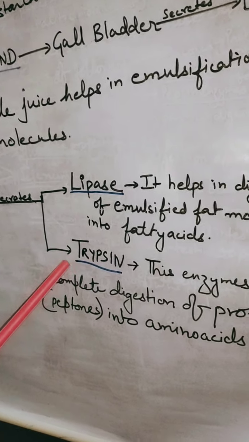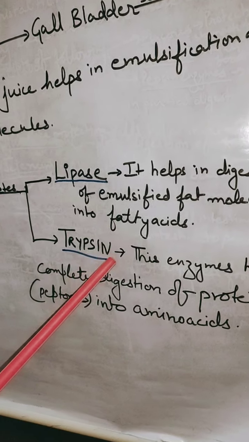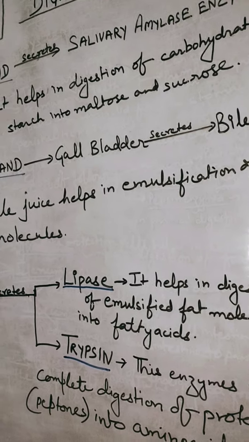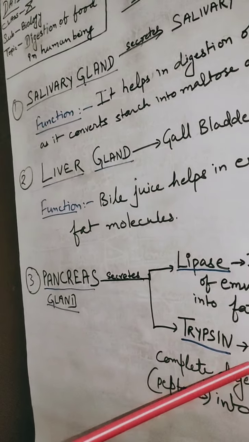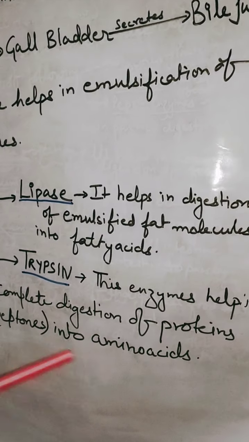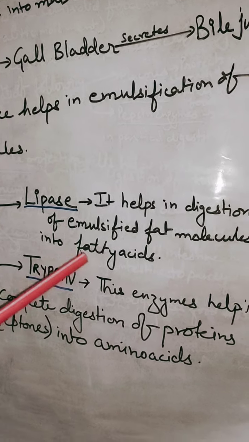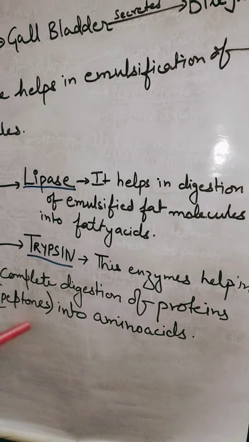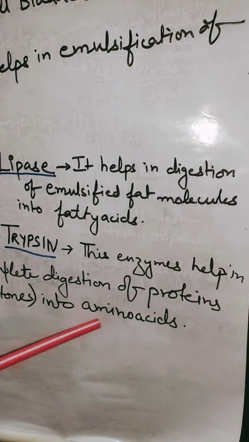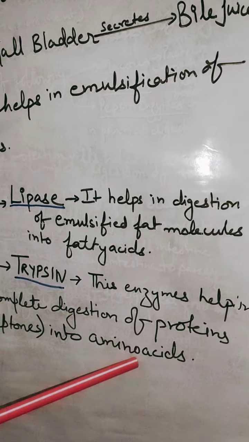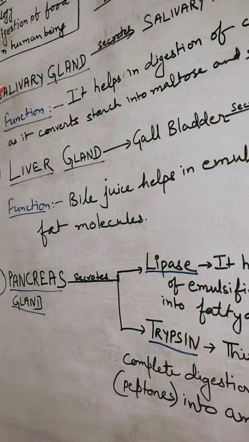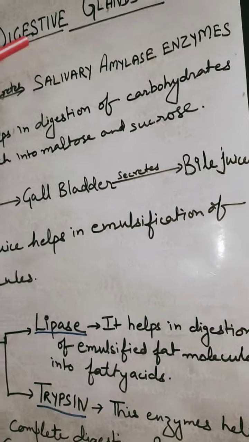The second enzyme secreted by pancreas is trypsin enzyme. This trypsin helps in complete digestion of protein molecules. Students, we have already discussed that in stomach, by the help of pepsin enzyme, the proteins are broken down into peptones. And then further this peptone passes into duodenum and gets converted into amino acid. This amino acid is the main digested part which gets absorbed by our small intestine. So this is all about our digestive glands.